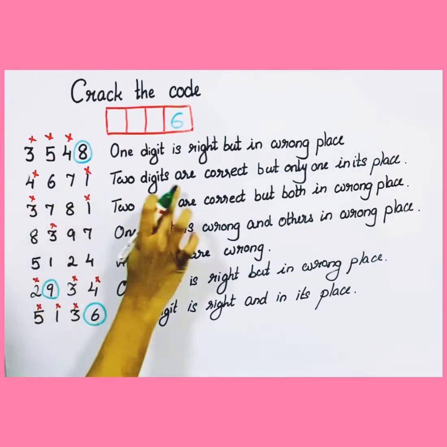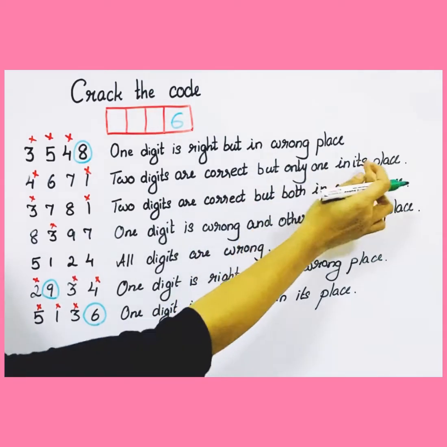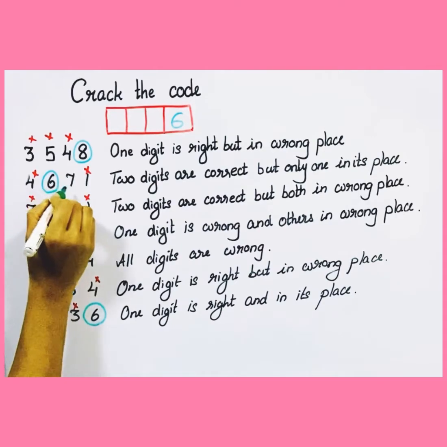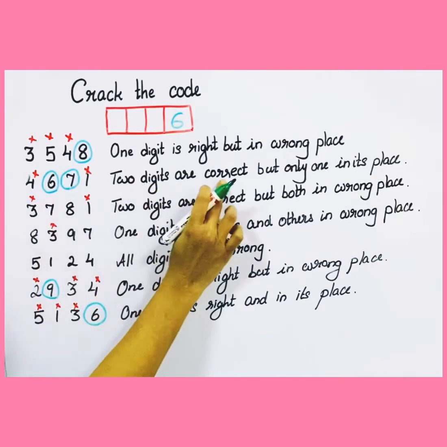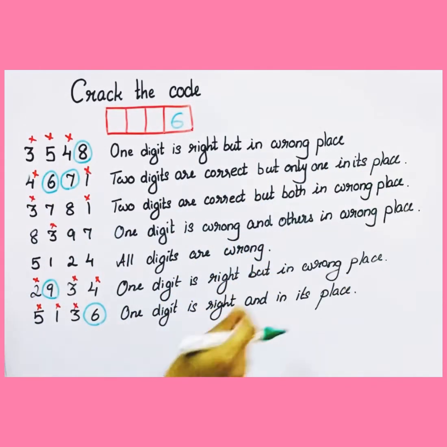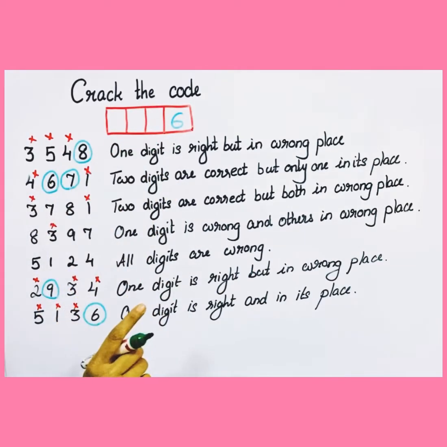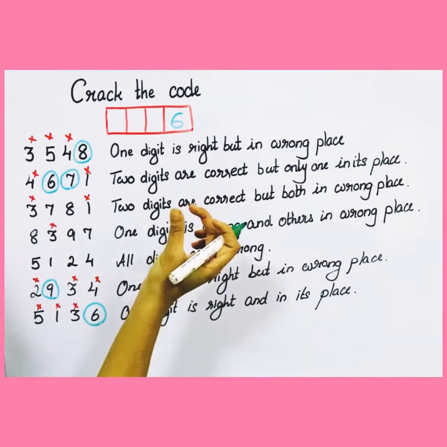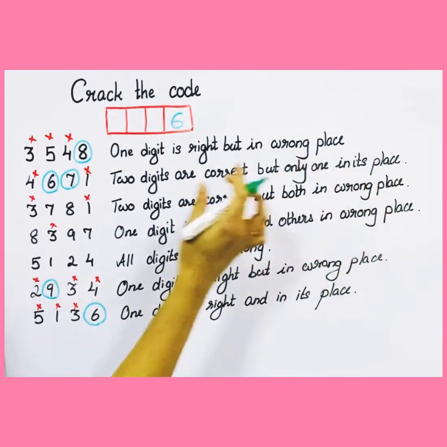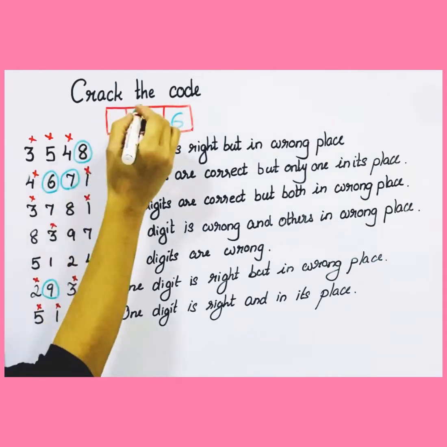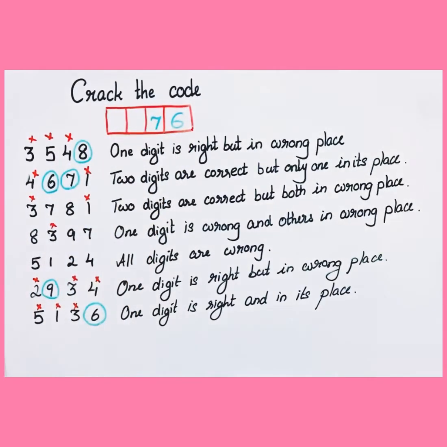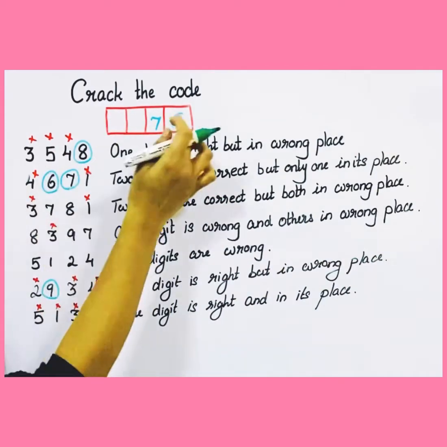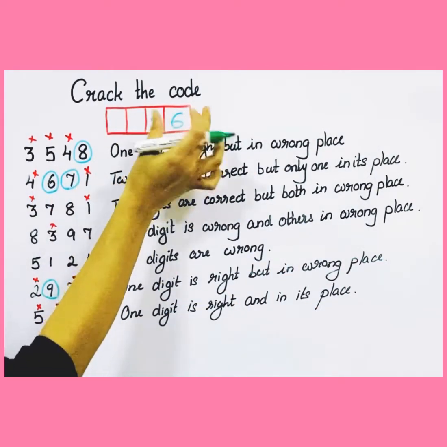Then the second row, 2 digits are correct but only 1 in its place. So these are the correct digits 6 and 7. 2 digits are correct but only 1 in its place. So 6 already placed and it is in the wrong position. So which is the correct digit in place? That is 7. So let's place 7. 7 is the digit in place and 6 is also right but in the wrong place. So we have placed 2 digits.